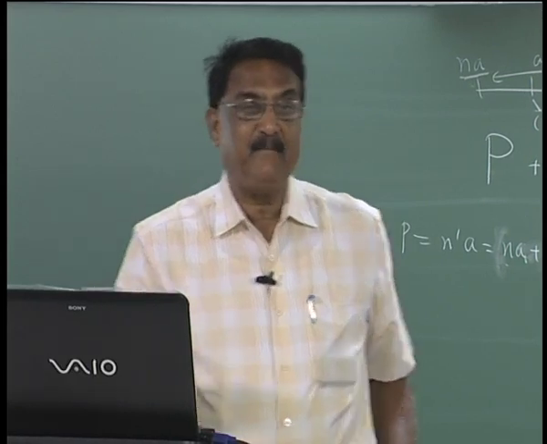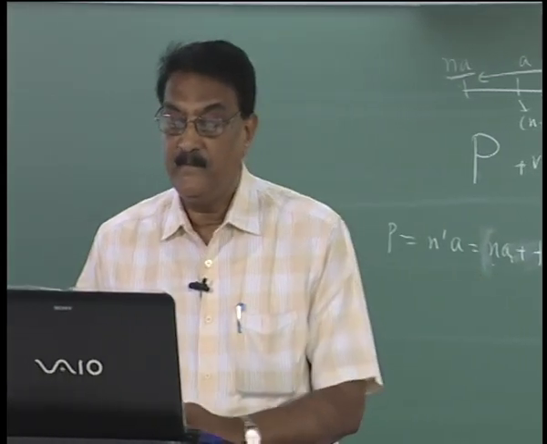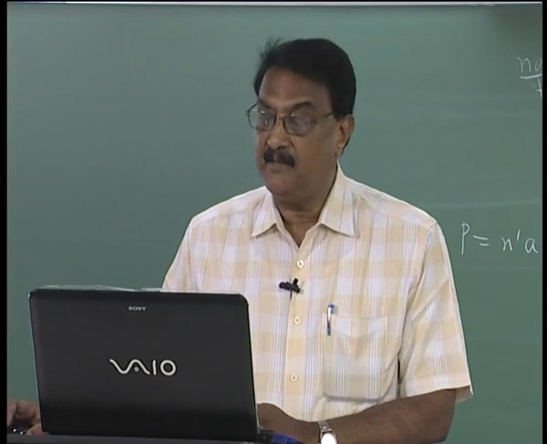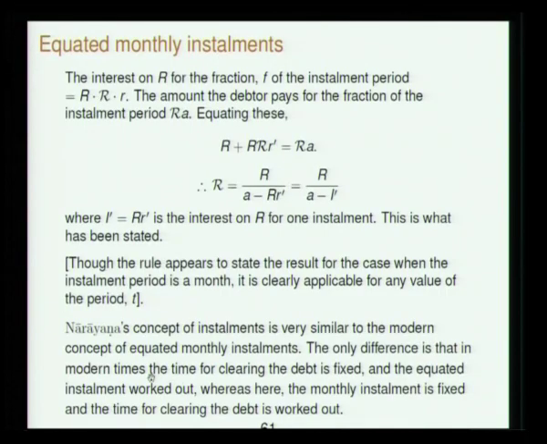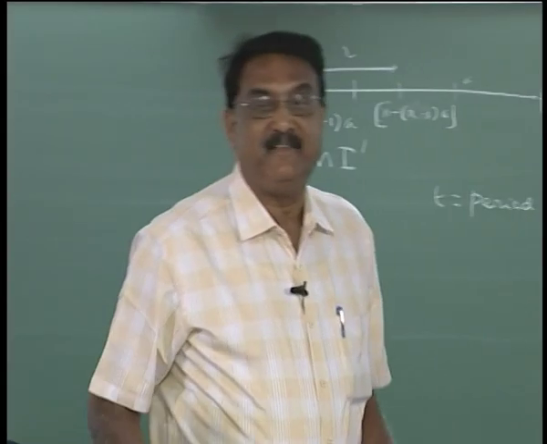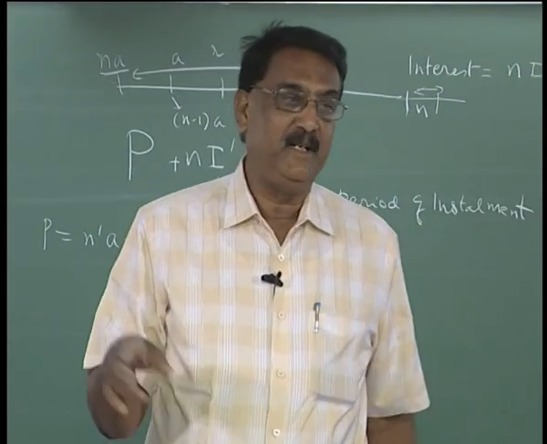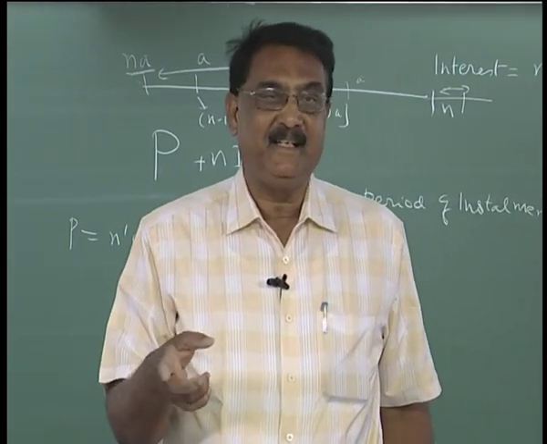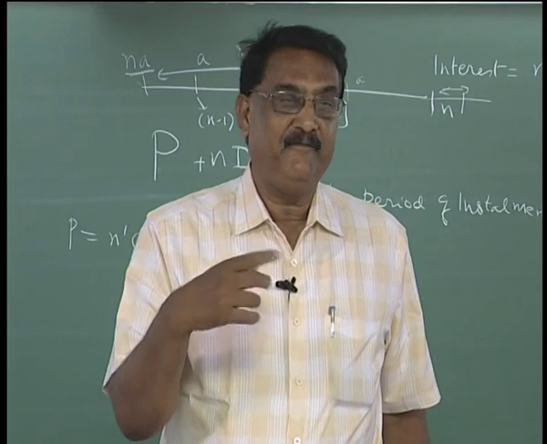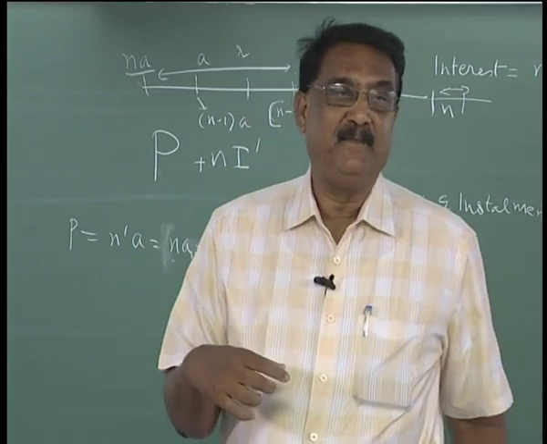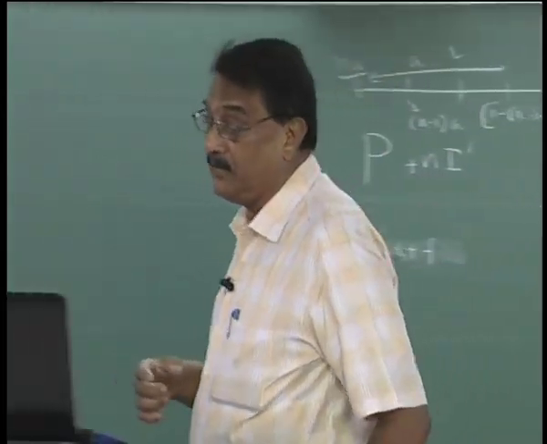If we give an example, then it will be very clear to you. Narayana's concept of installments is very similar to the modern concept of equated monthly installments. The only difference is that in modern times the time for clearing the debt is fixed, and compound interest is there, and then you fix the equated monthly installment based on compound interest.